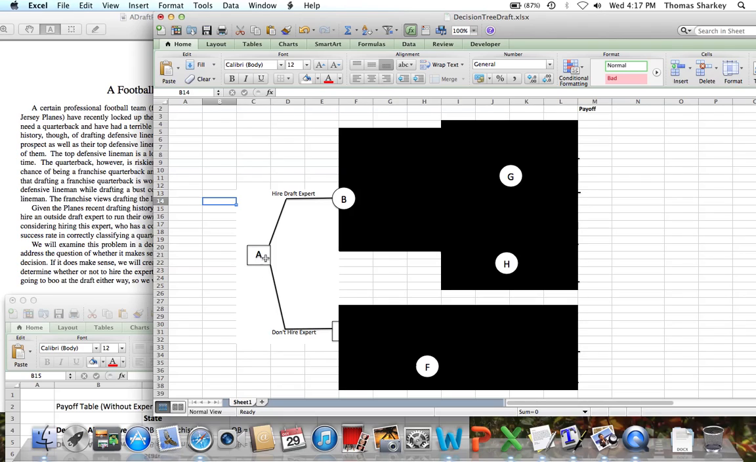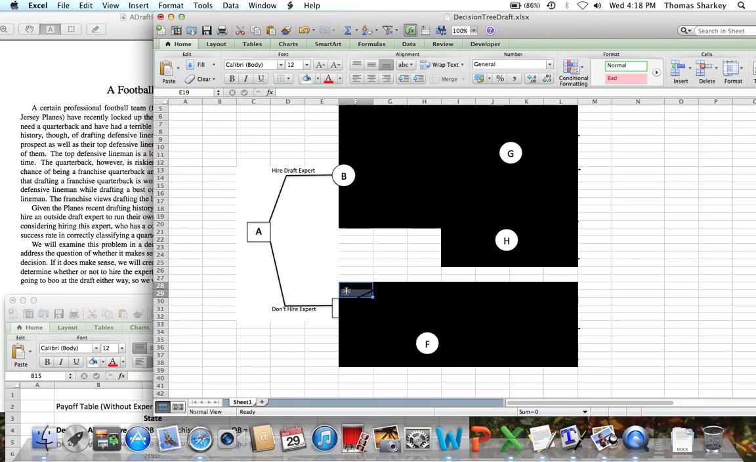So what happens in going from A to hiring the draft expert, we reach this event node or chance node B, in which some uncertain event is going to occur before we can move on and face another decision. And if we were to choose not to hire the expert, we're faced with another decision. So when we go from A and don't hire the expert, no uncertain event occurs. We are ready to make another decision. At this point, we're going to decide whether or not we draft the lineman or draft the quarterback.